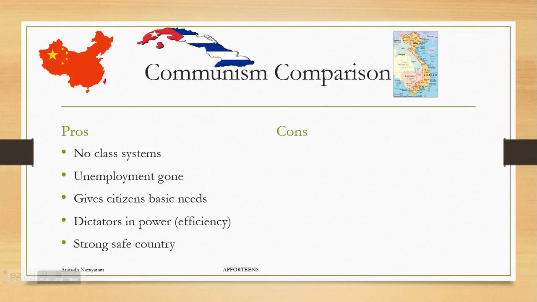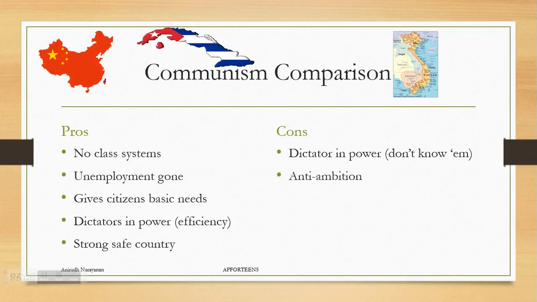As always, however, communism has a couple of cons that kind of blow the idea apart. Number one, the dictator and power thing. You don't know who they are. Are you lucky enough to have a dictator that actually cares for the people, or are you more likely to get a corrupt dictator? This could be slightly problematic, leading to a lot of issues.